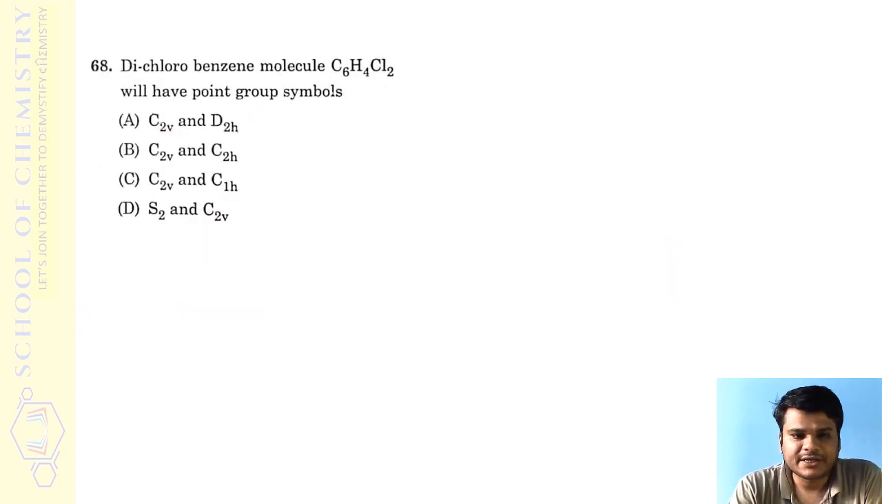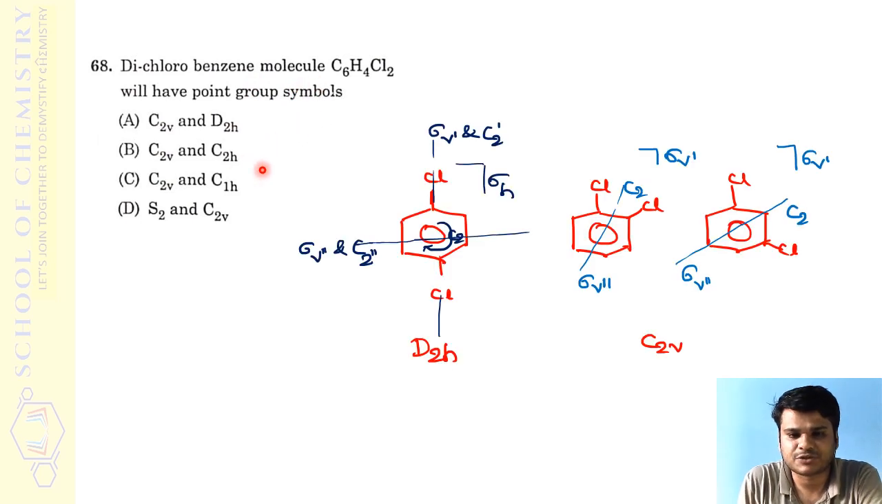So next question, it is regarding the dichlorobenzene molecule C6H4Cl2. So they have asked for the point group symbols. Which means it is a good question itself. So you should know what all variations are possible, which different types of dichlorobenzenes are possible. Dichloro, it can be ortho substituted, it can be meta substituted, it can be para substituted. For all those, what are the point groups they have asked, right?